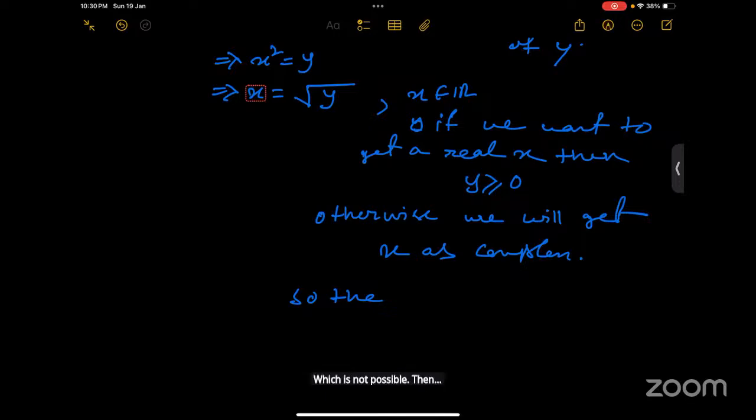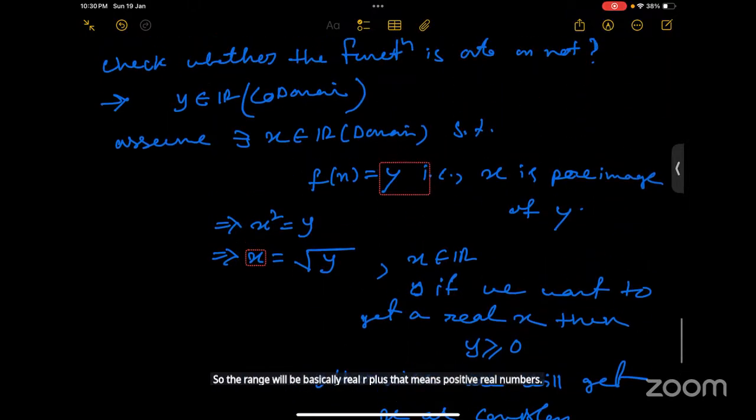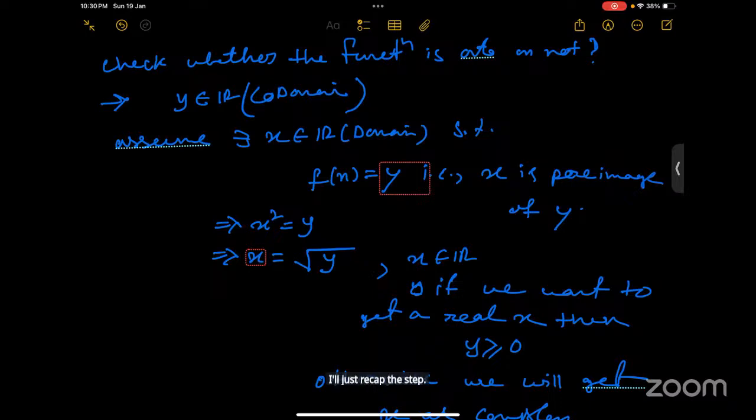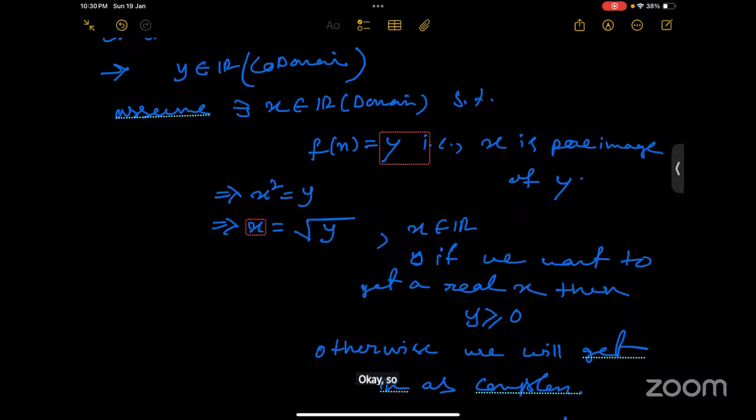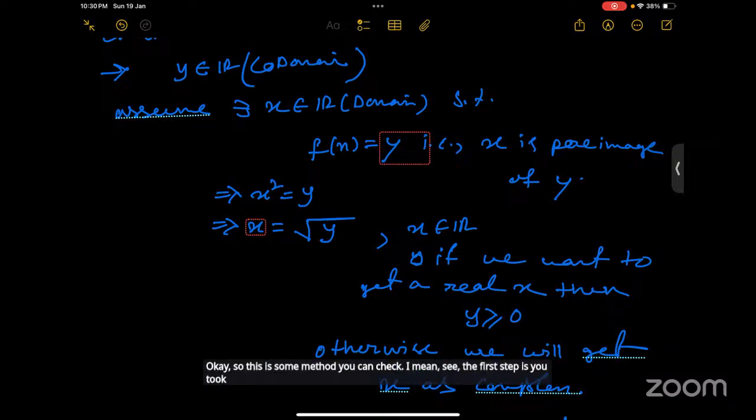Yeah, sure. So the range will basically be R plus, that means positive real numbers. I'll just recap how to check when x equals root y is coming. This is the method. The first step is we took an arbitrary element from the codomain, right?